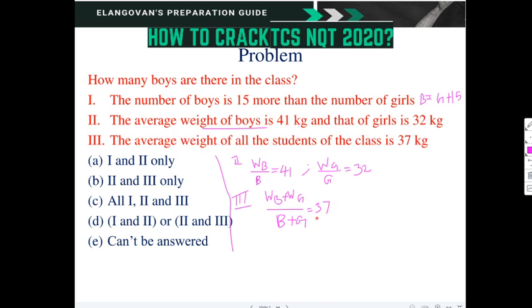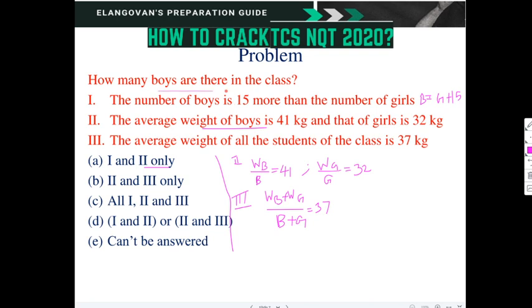Okay, now what can be done? First 1 and 2 only. So let us check as usual. With these two, can we do anything? Instead of B we can write G plus 15. That is the only possible way. So with these two equations we cannot do anything, right? So let us check with these two.